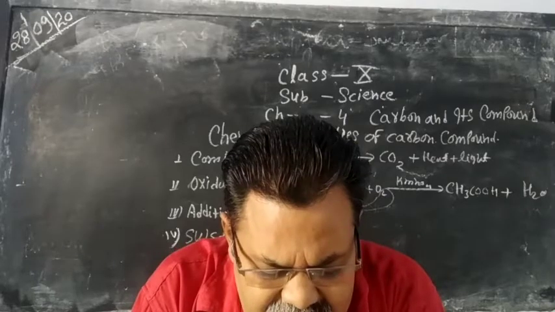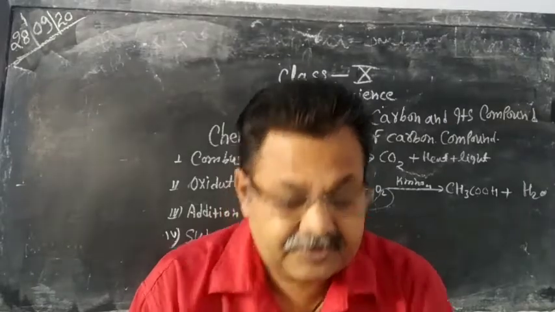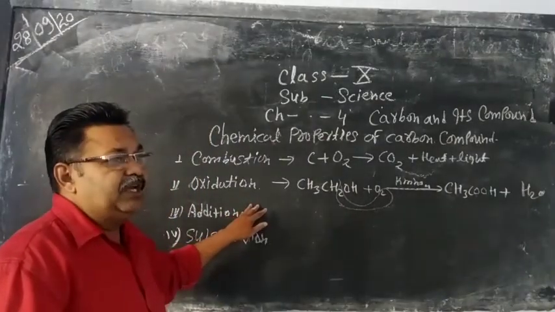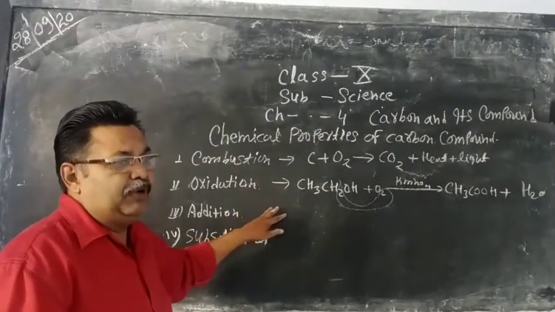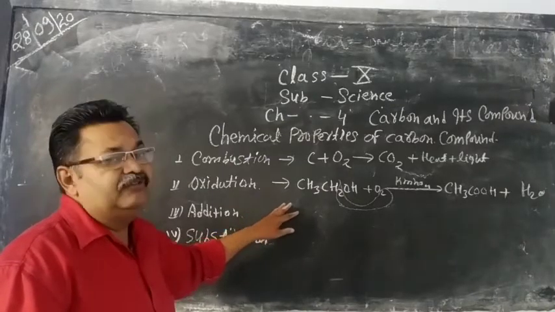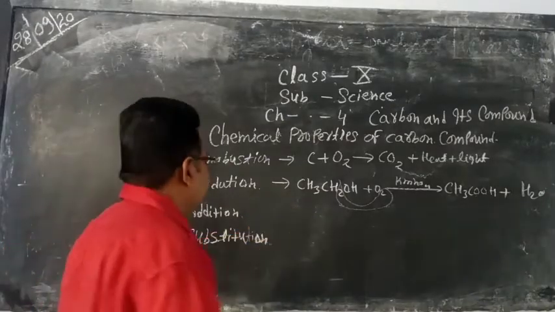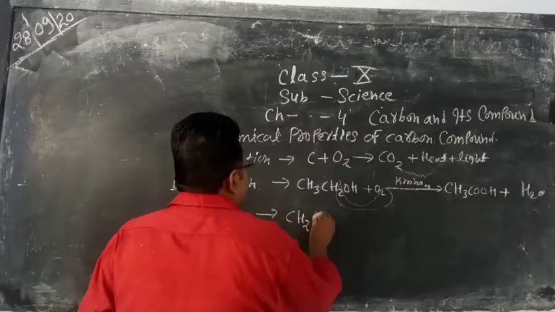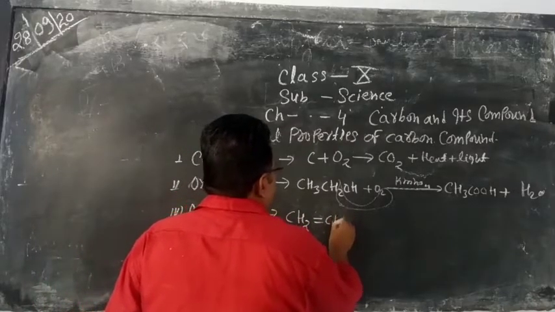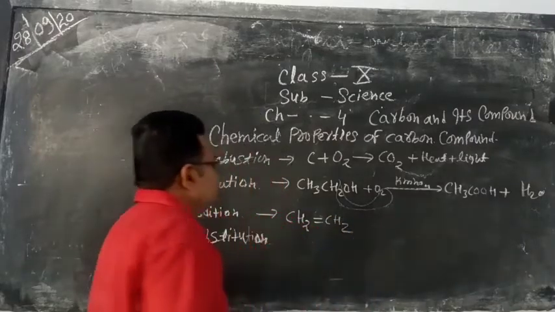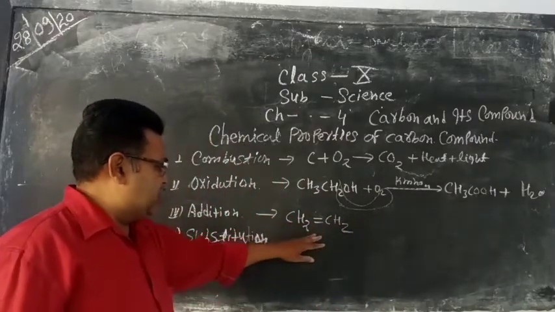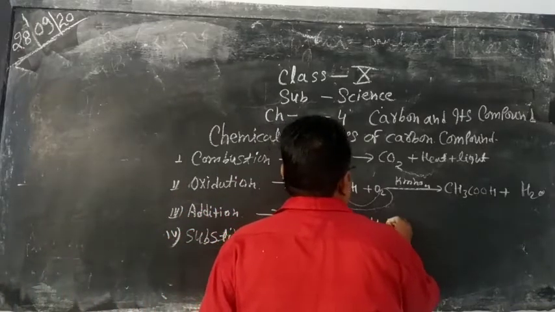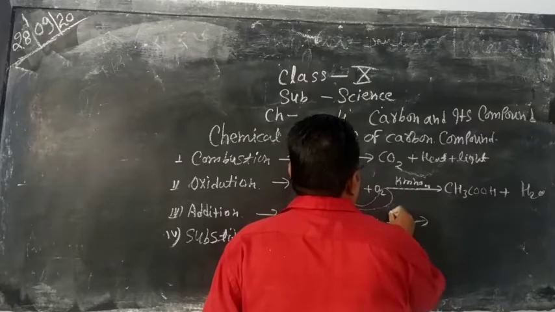Now next one is addition reaction. Addition reaction means that when addition takes place on a double bond, then an alkane will be formed. For example, CH2=CH2. In this reaction, addition of hydrogen takes place in presence of nickel.